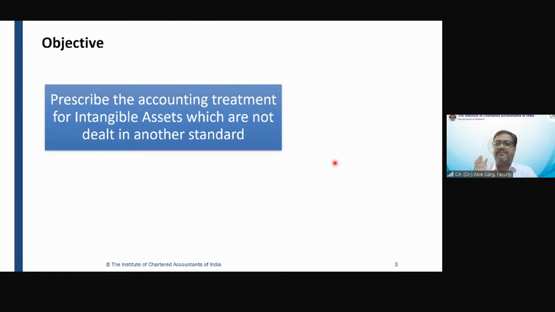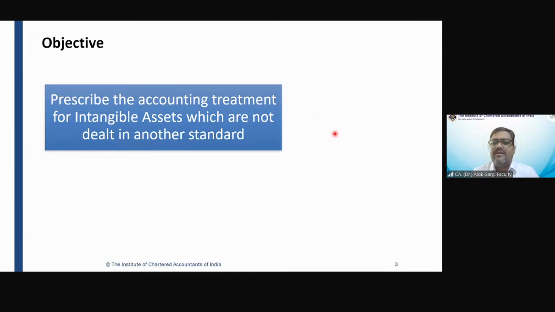Deferred tax asset means the company will be able to receive the future economic benefit by offsetting the taxes paid in earlier years in the future years. Means in the future year, the company has to pay lesser taxes. Correct?